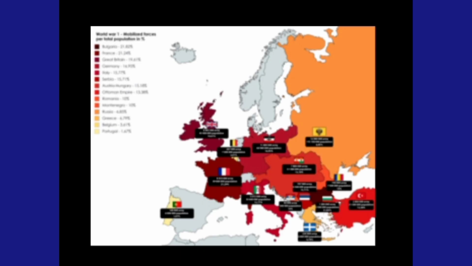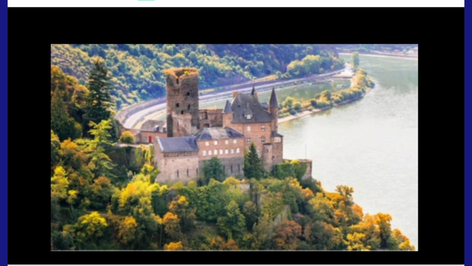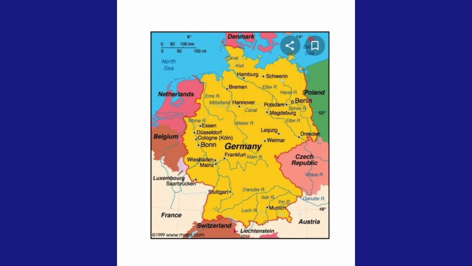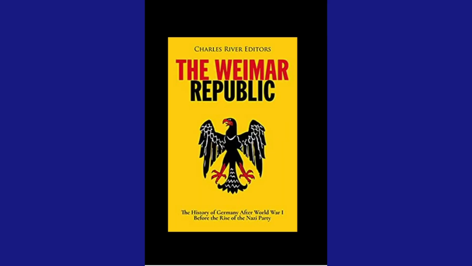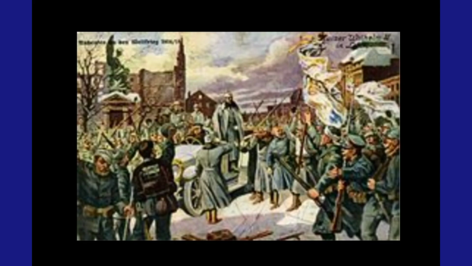That means the winning nations, those were the Allied nations, they occupied some territories that had a lot of resources, like for example the Rhineland. Many Germans held the new Weimar Republic responsible for not only the defeat in the war but also for the disgrace at the Treaty of Versailles.